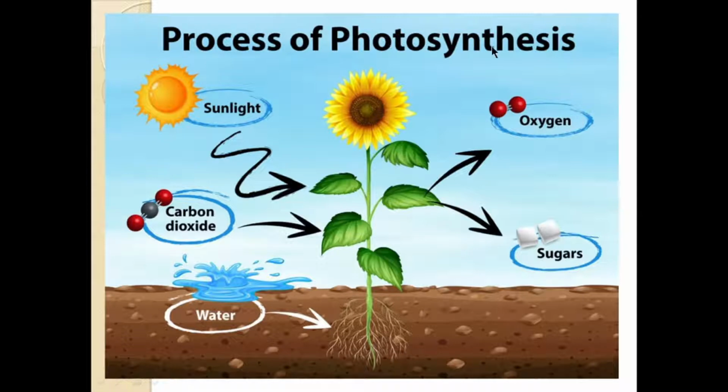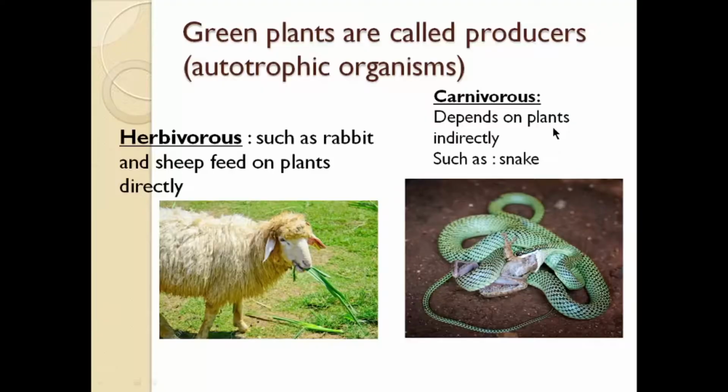In the process of photosynthesis, the plant takes three things and gives out two things. The green plants take sunlight, carbon dioxide and water and give out oxygen and sugar.